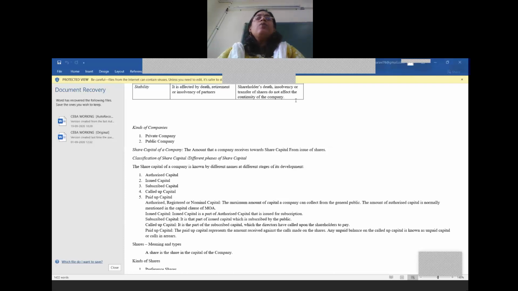Now, let me continue with the same example. The authorized capital is rupees 5 lakhs. And now let us assume that this 5 lakhs is divided into 50,000 shares of rupees 10 each. So, this 10 rupees, we call it the face value of the share. Each share is rupees 10, and this 10 rupees is called the face value of the share. Now, 50,000 shares of rupees 10 each will give you 5 lakhs.